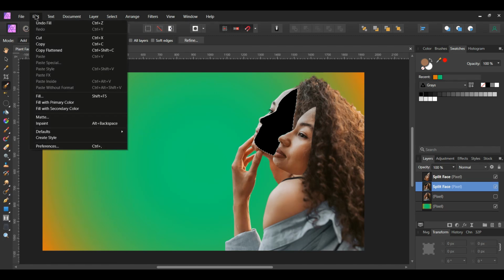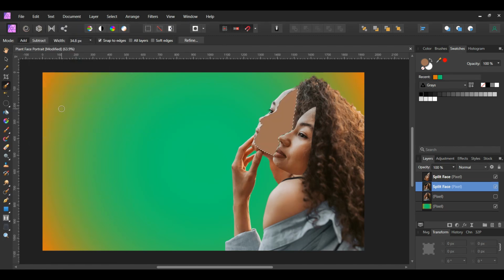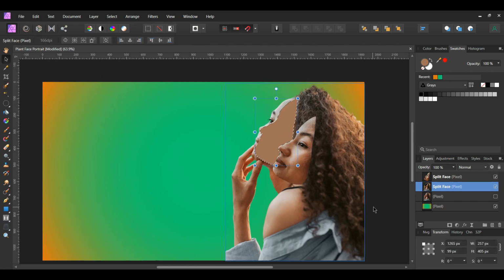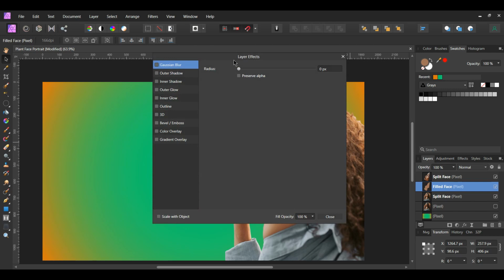Then go back to the Edit menu and select Fill with Secondary Color so that the selection can be filled with the new color. With the selection still active, press Ctrl and J to put the selection onto a new layer. Label this layer Filled Face in the Layers panel. After that, press Ctrl and D to deselect the selection. In the Layers panel, select the Filled Face layer. Then click the FX Layers Effect icon.